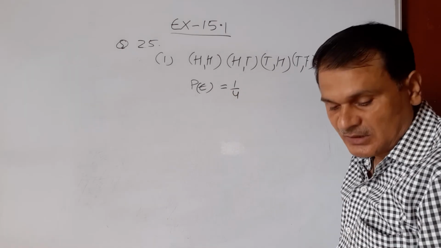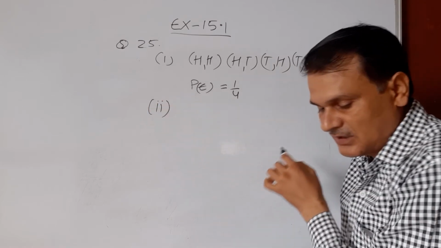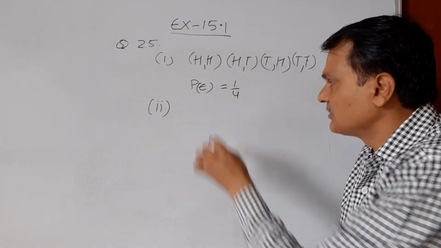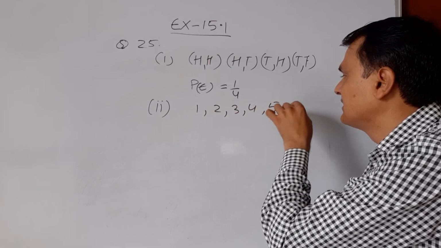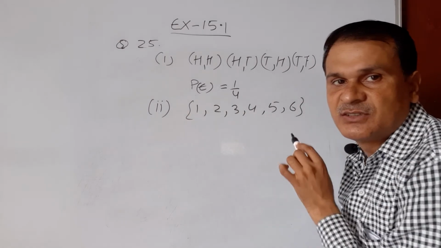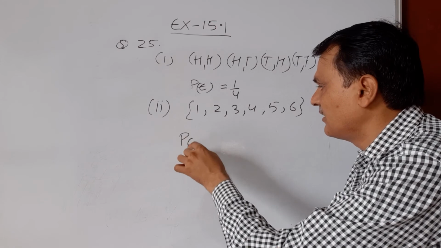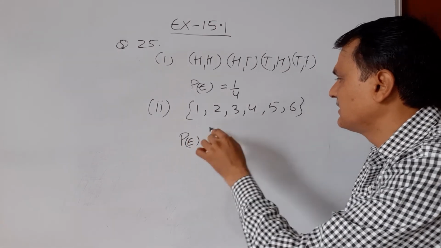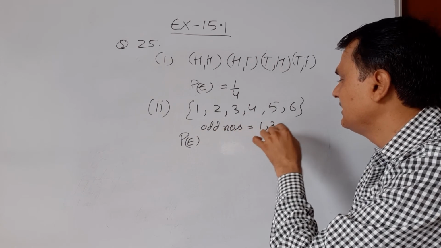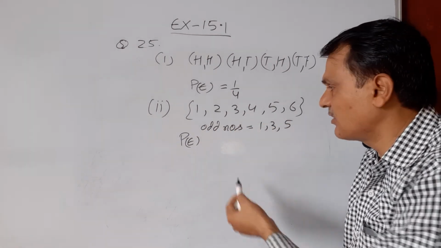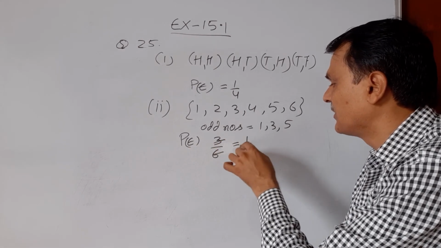So 2 heads or 2 tails we get, each one has a probability of 1 upon 4. और इस तरह से सेकेंड पार्ट ऑफ दिस क्वेश्चन it is given that a die is thrown. सो there are a total of 1, 2, 3, 4, 5 and 6. These are the total outcomes when a die is thrown, and we have to find the probability of an odd number. There are odd numbers 1, 3, 5. There are 3 numbers that are odd. So the probability of this event is 3 upon 6, and this is equal to 1 upon 2.